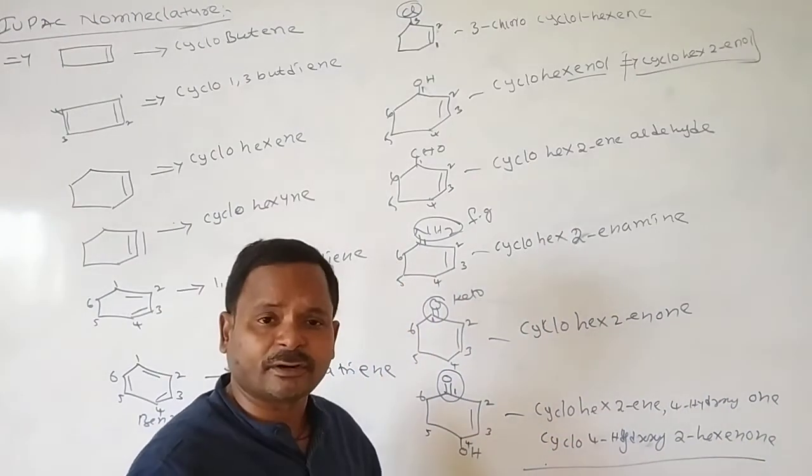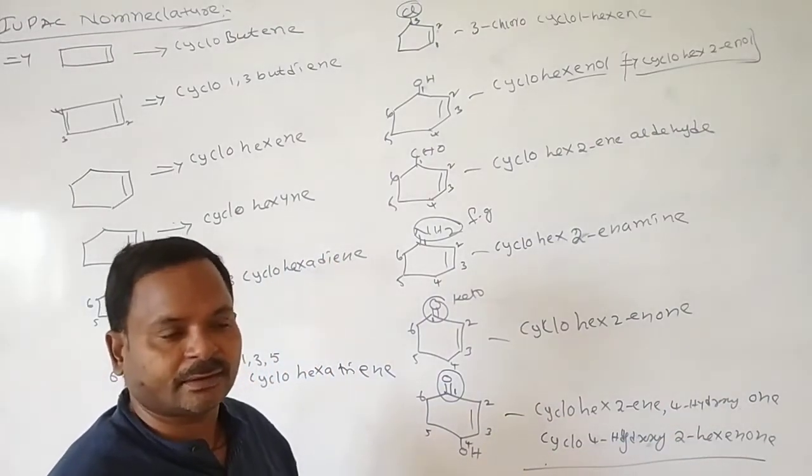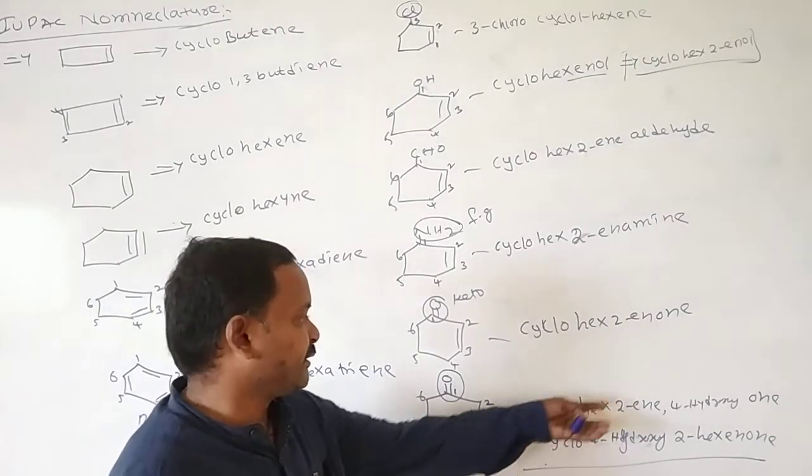Otherwise, you can write one more type: 4 hydroxy cyclo 2-hexene. That is also right. This is also right.